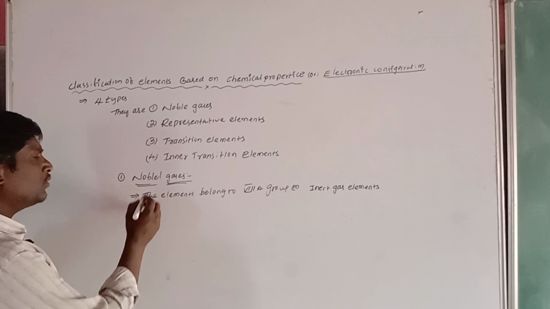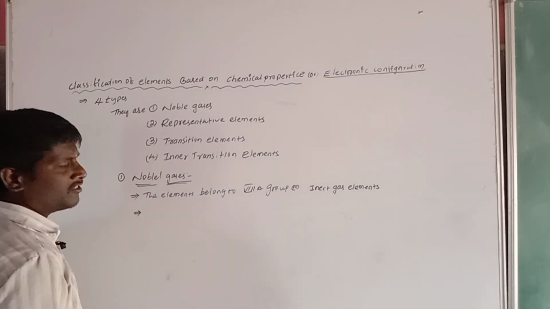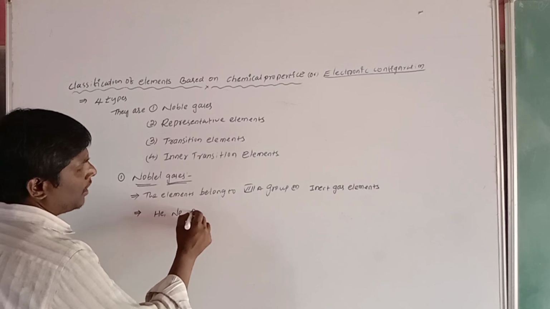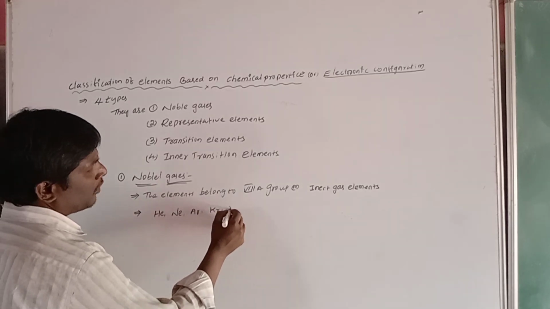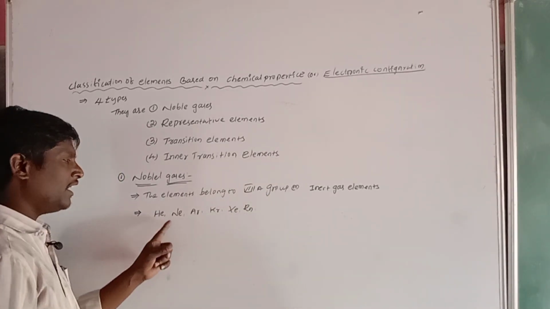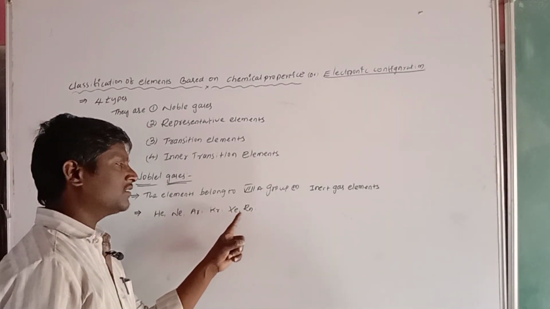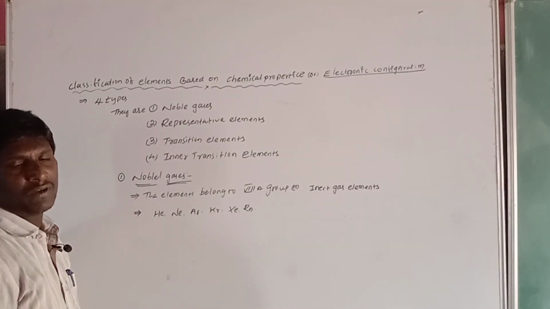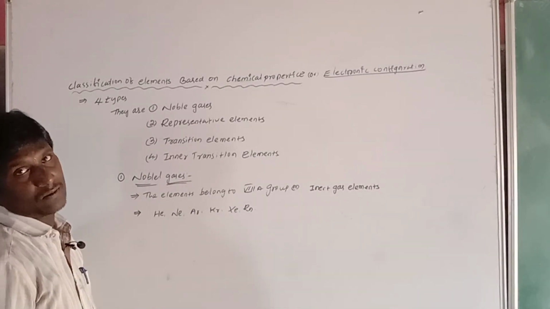Now, what are the elements present in the noble gases? Helium, neon, argon, krypton, xenon, radon. These elements are called noble gases.